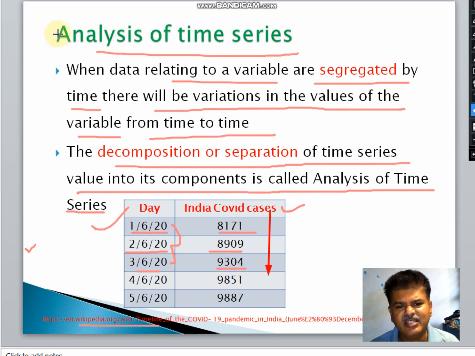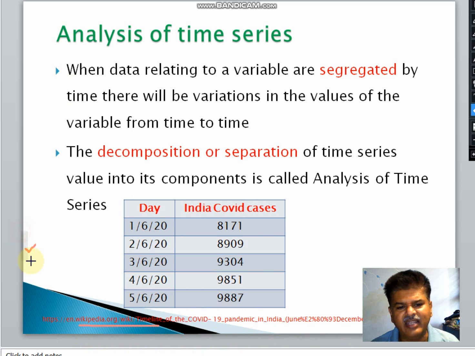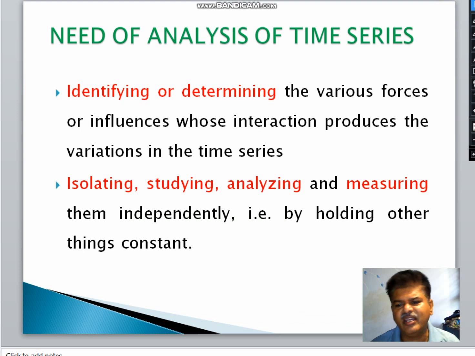Keeping all these things in mind, we need to do the analysis of time series, because once we analyze the data, it will give us some information related to the underlying variable. So what is the need of this analysis?